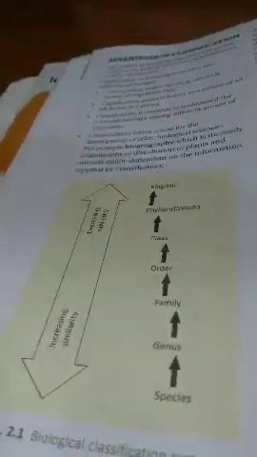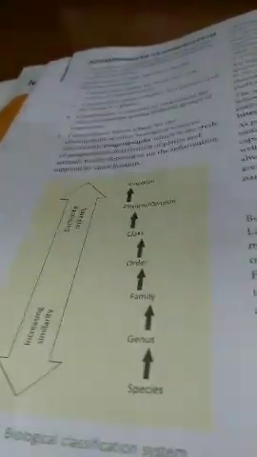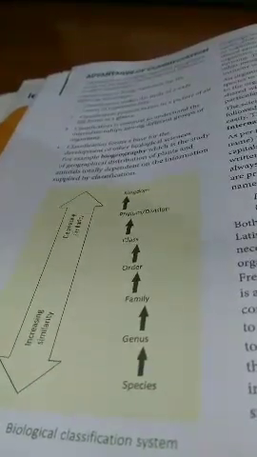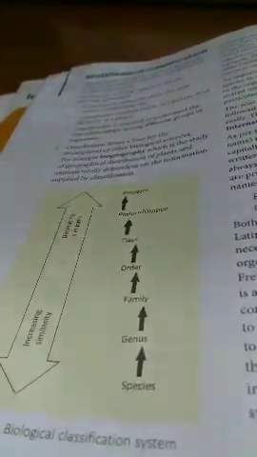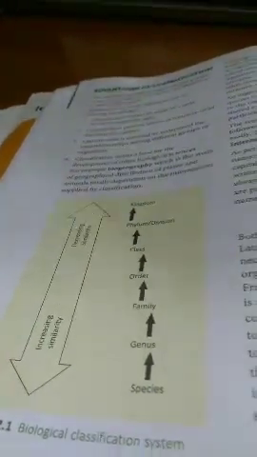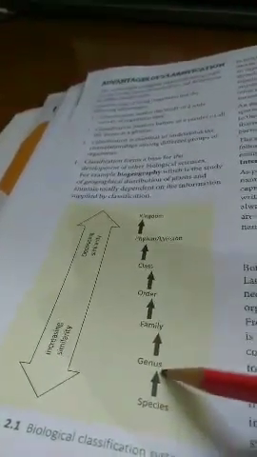Now a group of species. There are different species in the world, many species. Out of that many species, some of the species may resemble each other, right? So the group of species that resemble each other, that group forms the genus. So genus is a larger group than species.